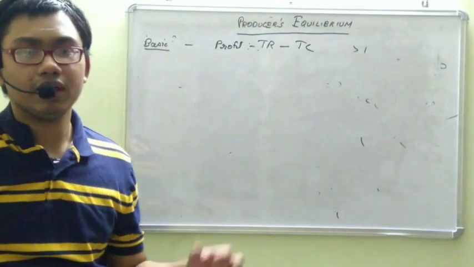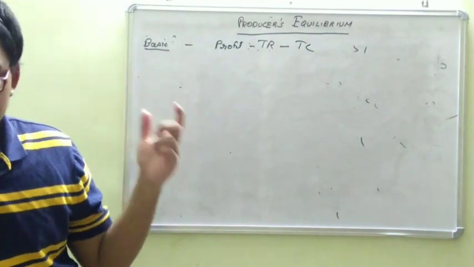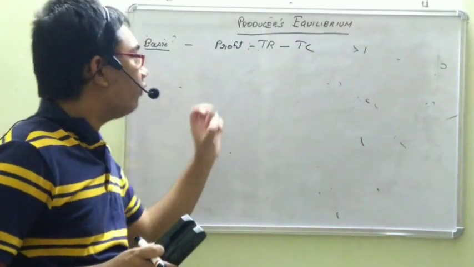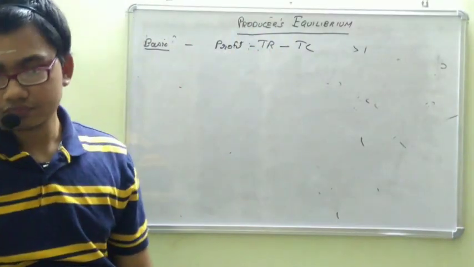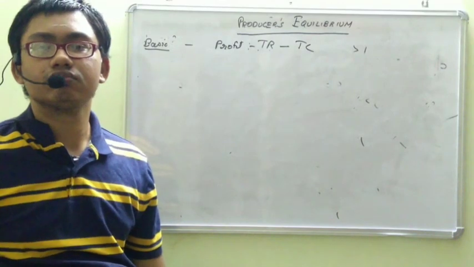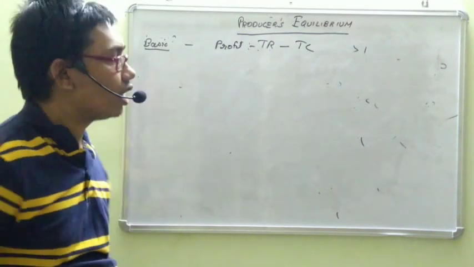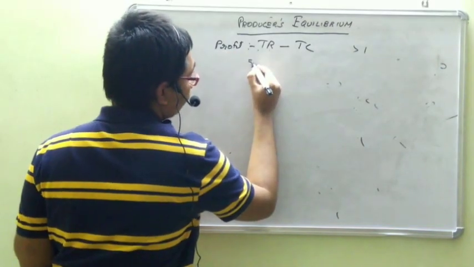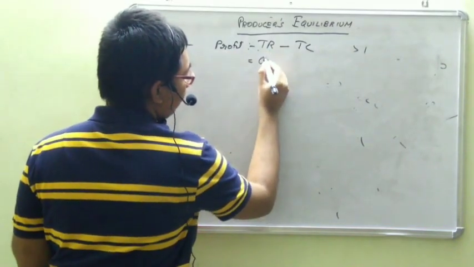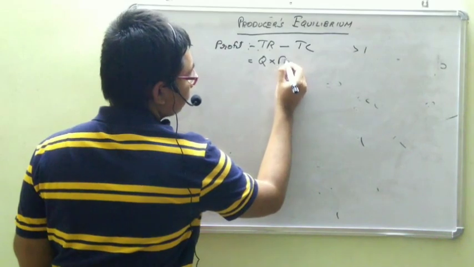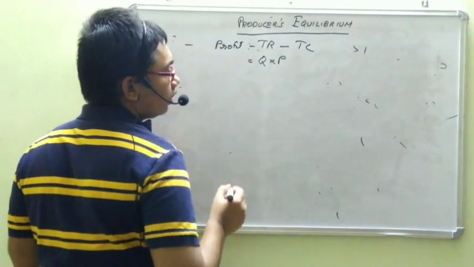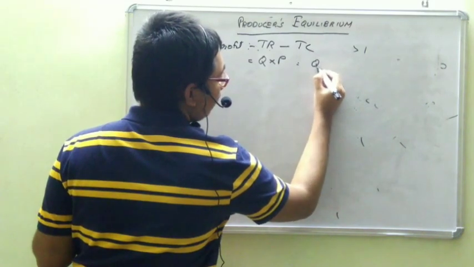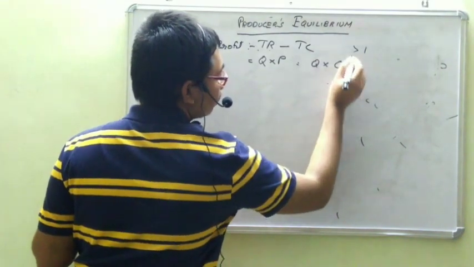You know the behavior of revenue and you know the behavior of cost, and we know two forms of market. TR is equal to quantity into price, and TC is equal to quantity into cost.